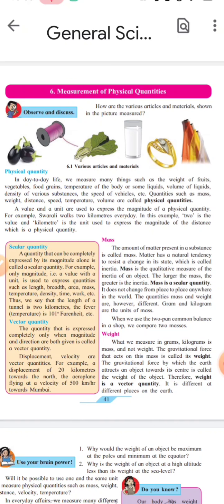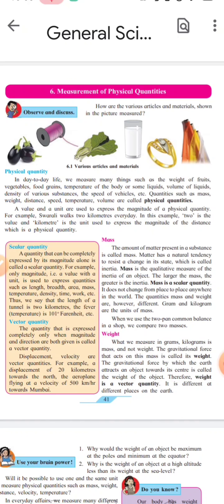In your textbooks various examples are given, you should study those examples. So let's understand, student, next concept, that is scalar quantity. It is a very important concept for your further studies. When a quantity like weight, distance, speed is expressed only by using magnitude, such quantities are called scalar quantities.